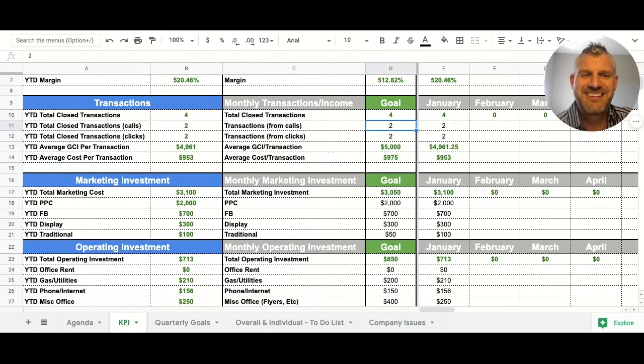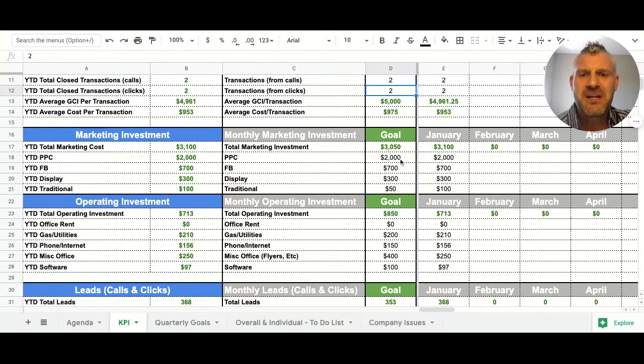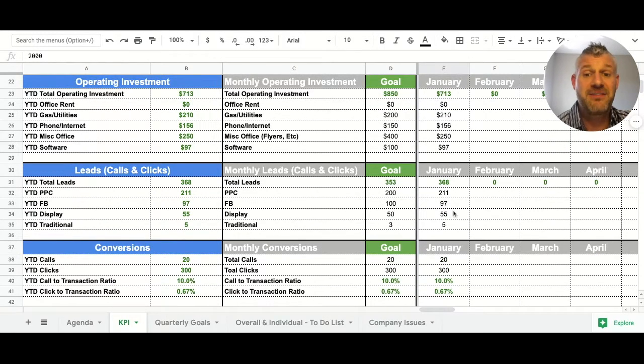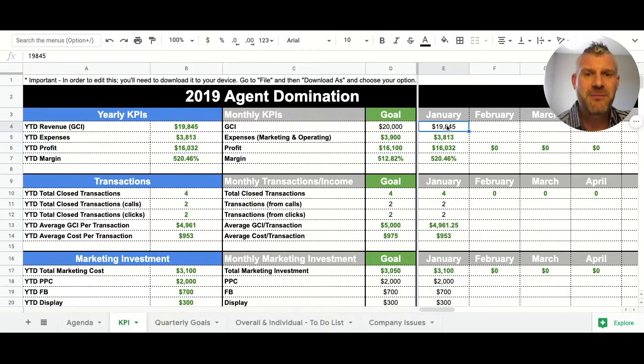It's not hard, right? And if you got it from a click, put it in there. It's not that hard. And if you're spending money on advertising, put it in there, right? It's not that tough. And if you have to pay for stuff every month, put it in there, okay? Then at the end of the day, if you make money from it, put it in there. And then it kicks out a bunch of interesting information.